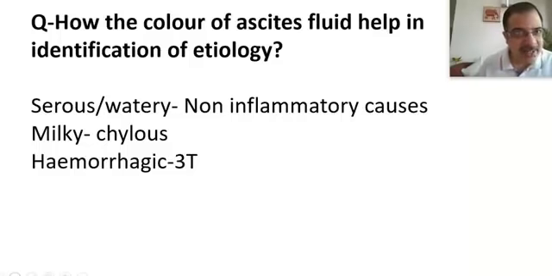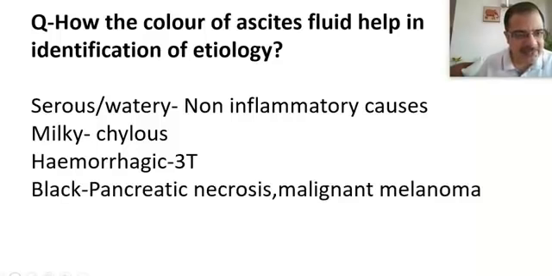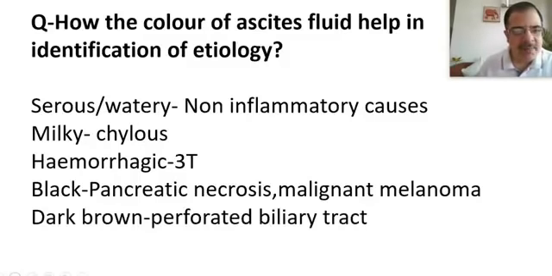It can be hemorrhagic, the 3 T's: tumor, trauma, tuberculosis. They can cause a hemorrhagic ascites. Black ascites is because of pancreatic necrosis as well as malignant melanomas. Dark brown is because of perforated biliary tract rupture. So a perforated biliary tract will cause a dark brown color. The other tests which we have discussed in the previous part: we will calculate the SAAG and assess the total ascitic fluid protein, and that will help us in making an appropriate etiological diagnosis.